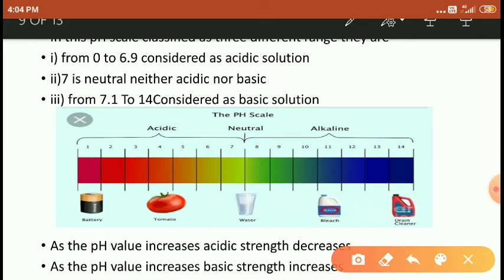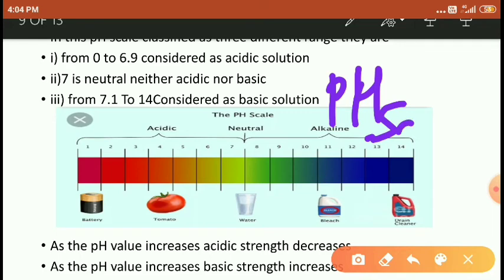If the pH value decreases here, students, from 14 to 1, the acidic strength increases, right? Acidic strength increases. It means when the pH value is small, it is acidic.